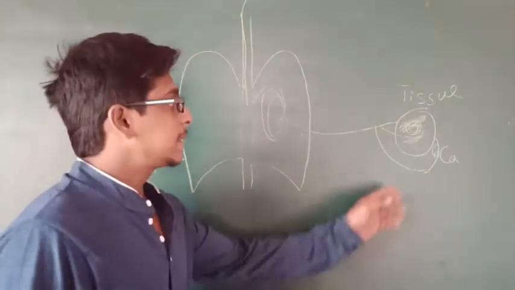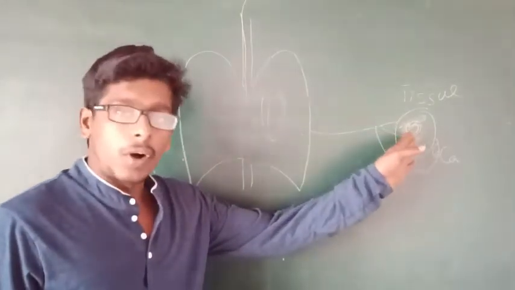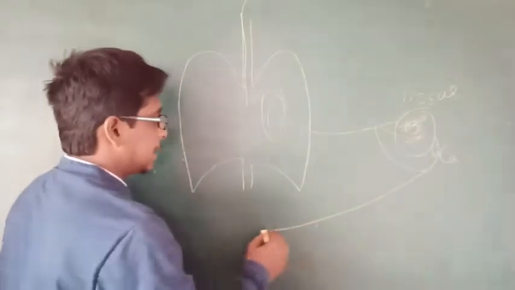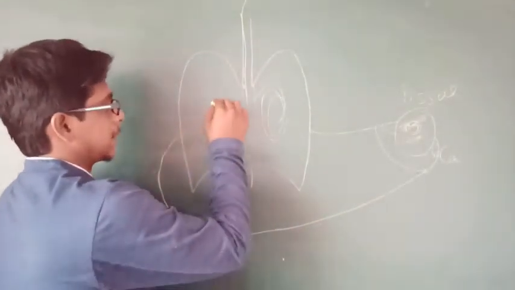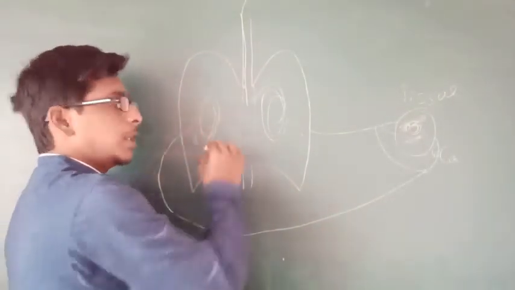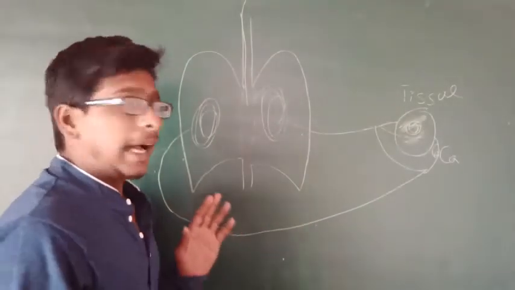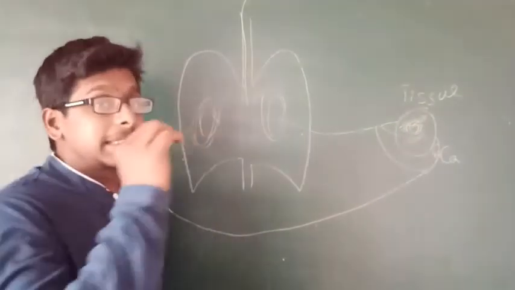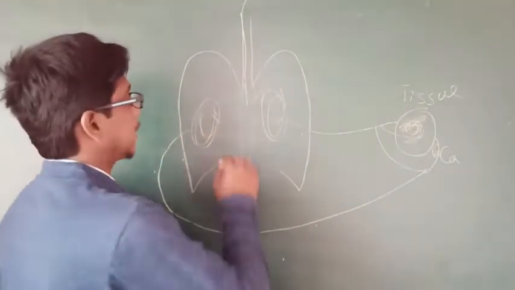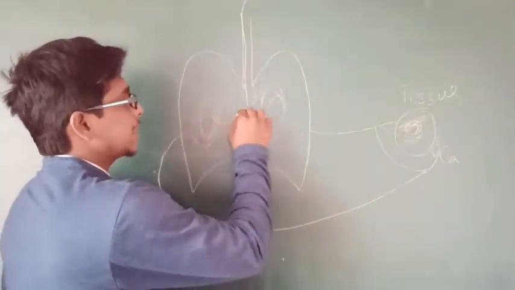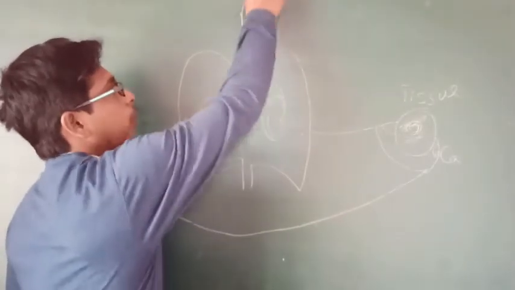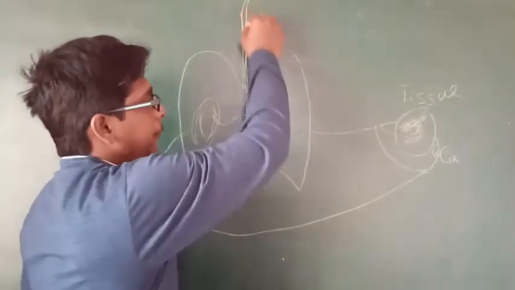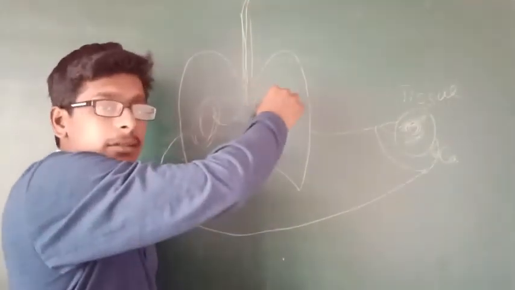Okay, and the same blood gives the oxygen first, next it carries the carbon dioxide and comes back to the lungs. You are clear up to here? And now the blood that contains carbon dioxide just diffuses the carbon dioxide out of the lungs. You are clear? One way, first it gets the oxygen.